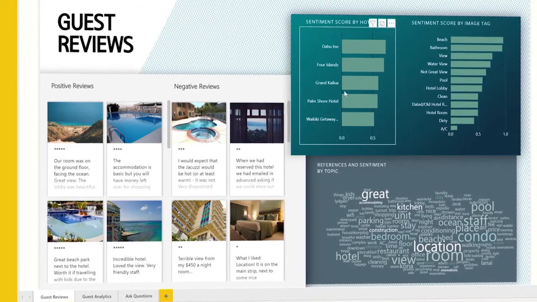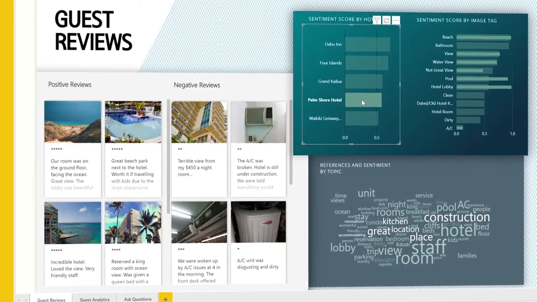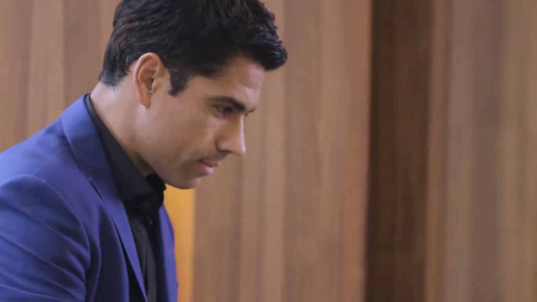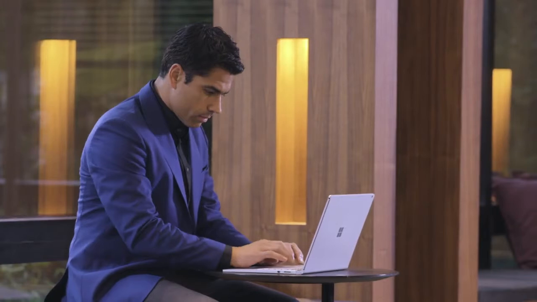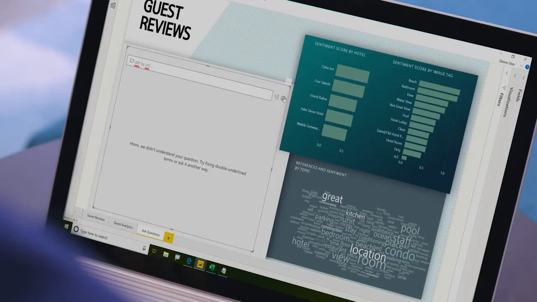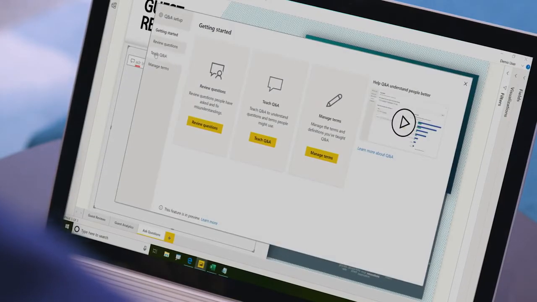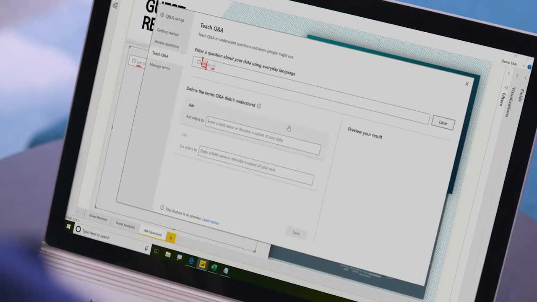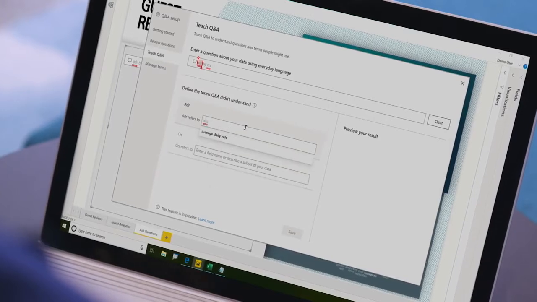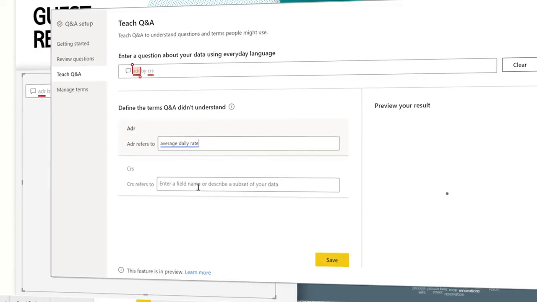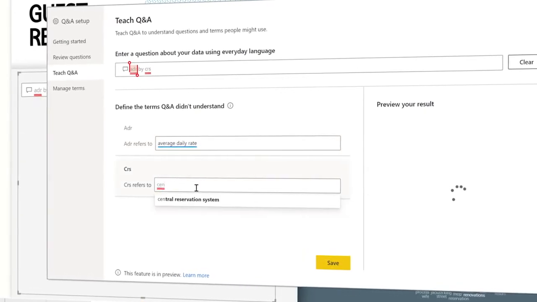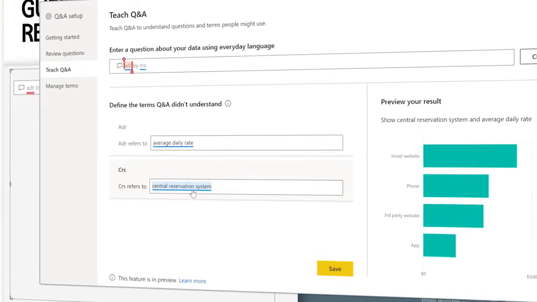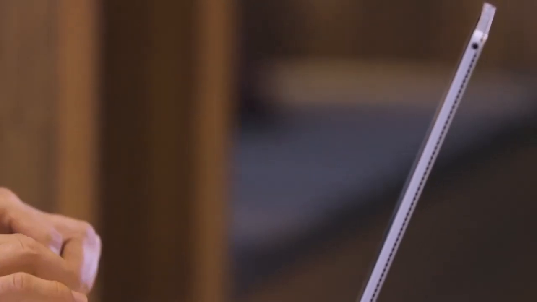Now that his data is ready, Carlos builds a report that can help the team explore trending topics and focus on reviews. Fiona and her team tend to explore data using the Q&A feature, where they can simply ask their data a question to get an answer. Carlos wants them to be able to use their regular industry lingo and jargon when asking these questions. So, using PowerBI, he defines ADR to mean average daily rate, and CRS to mean central reservation system, acronyms he knows they'll use when exploring the data.